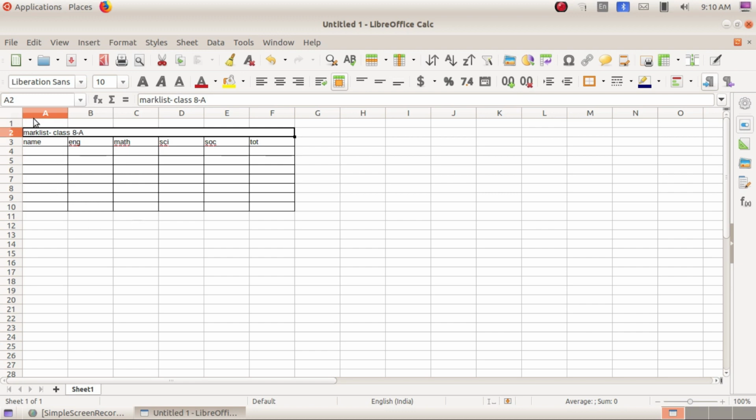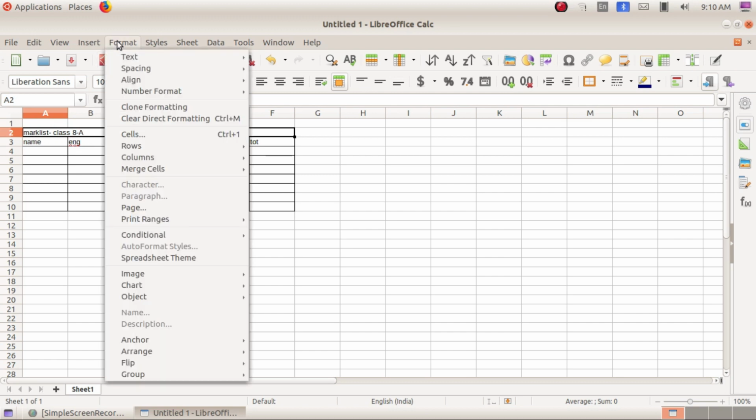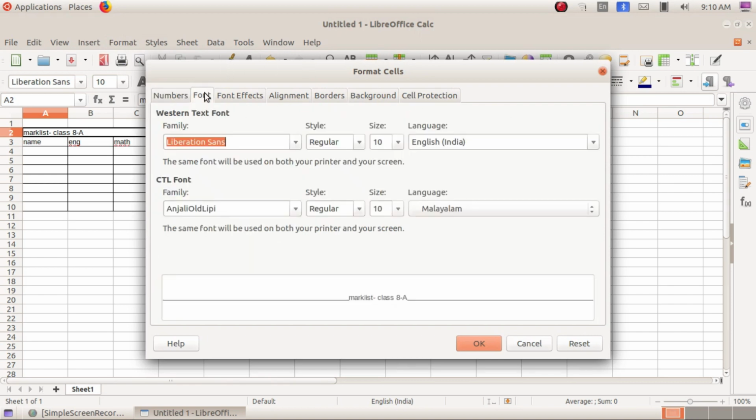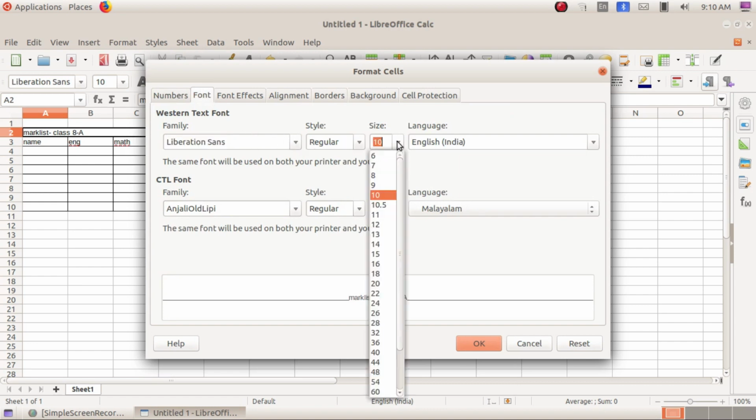And now, to make this table more orderly or a bit more attractive, we can do formatting. Okay, so that you can select the cell, go to the format option. In the format option you can select the cells. Okay. And here if you want to add anything we can change it. Okay. Font color if we need to change we can select. Liberation, if you want to increase the size we can increase it here.